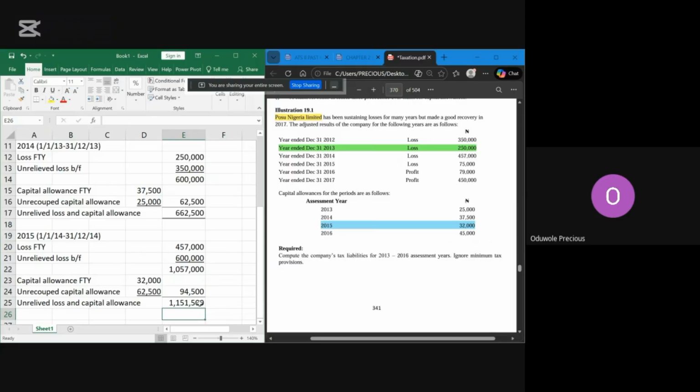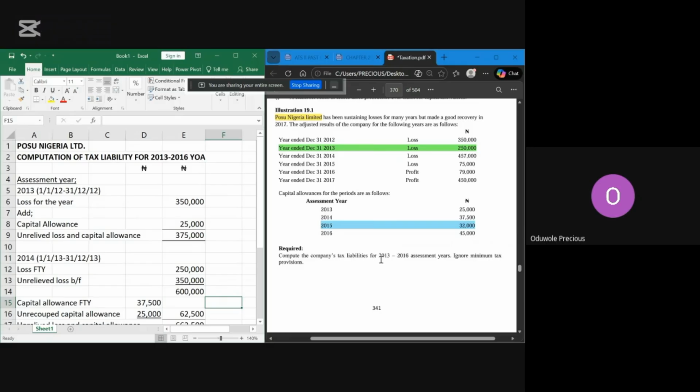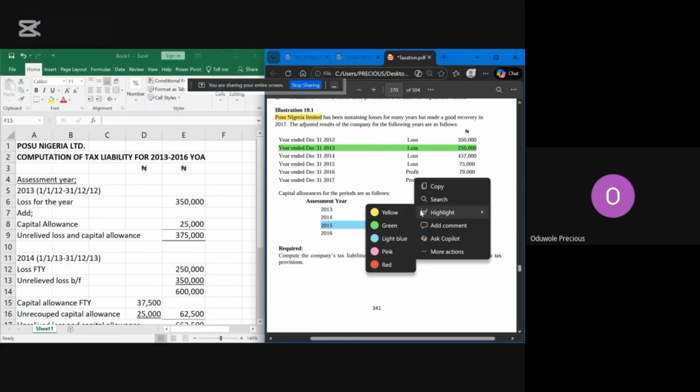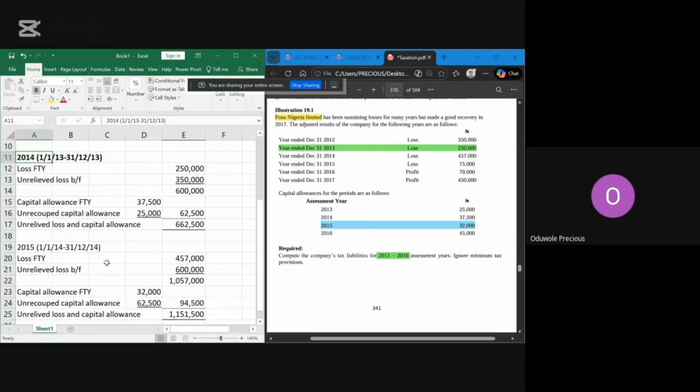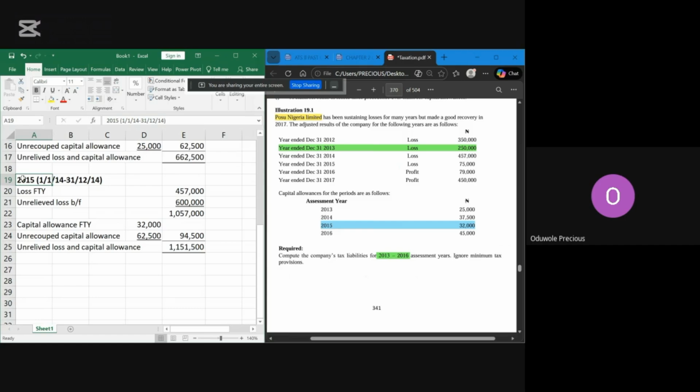So everything should give us 1,151,500 at year 2015. So this is the thing that I have not yet recouped. So don't forget, according to our question, I am just supposed to do 2013 to 2016 year of assessment. Okay, so now we have done 2013, 2014, and 2015. So let's do 2016, which is the last one that they want us to do.